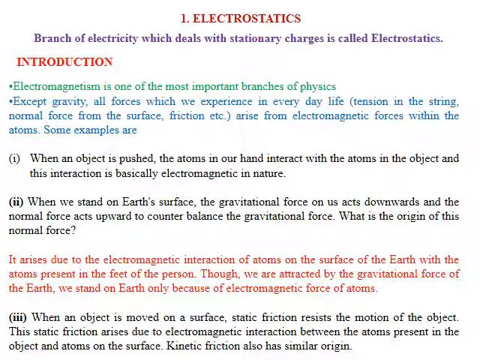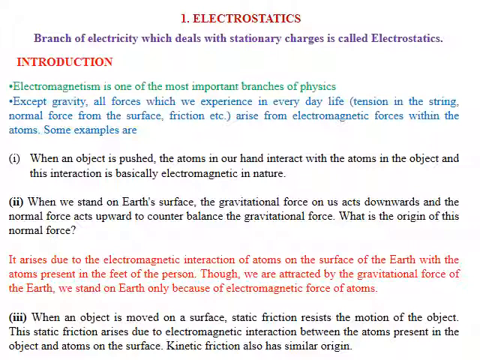Similarly, when we stand on Earth's surface, the gravitational force on us acts downward and the normal force acts upward to counterbalance the gravitational force. What is the origin of this normal force? Actually, it is the electromagnetic interaction of atoms on the surface of Earth with the atoms present in the feet of the person.